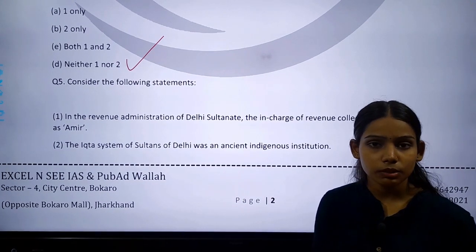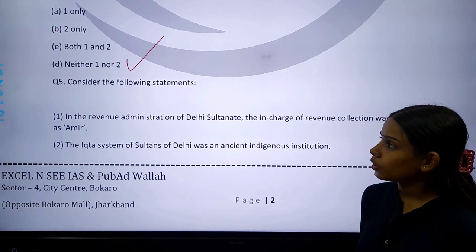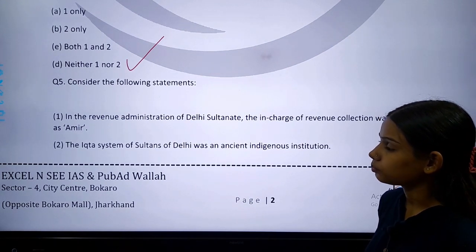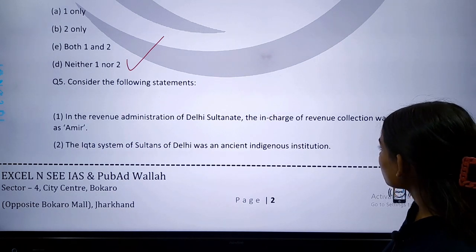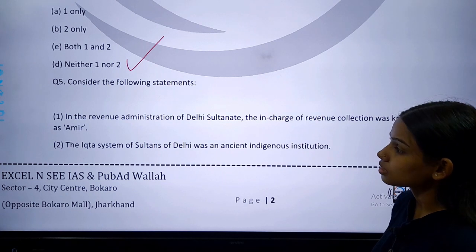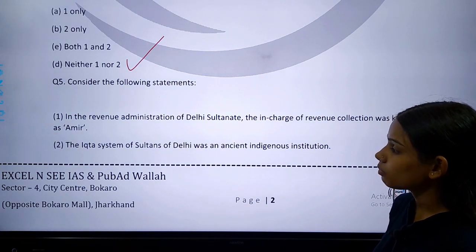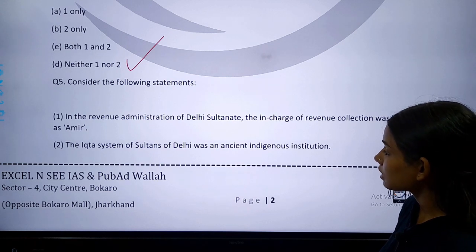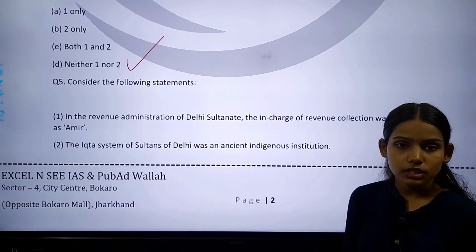So this is our question number 5, students. Our question number 5 is, consider the following statements. Number 1, in the revenue administration of Delhi Sultanate, the in-charge of revenue collection was known as Amir. And number 2, the Iqta system of Sultans of Delhi was an ancient indigenous institution. So these are the two statements.